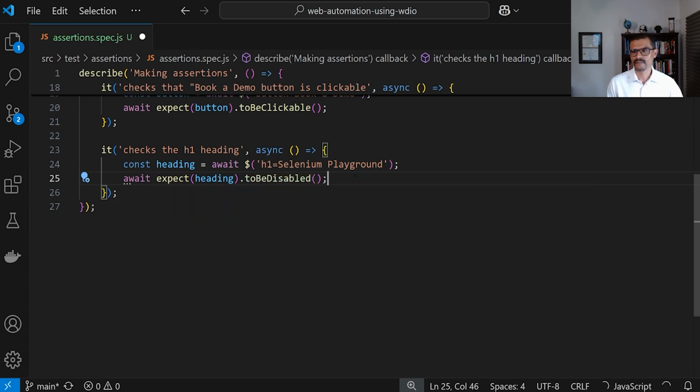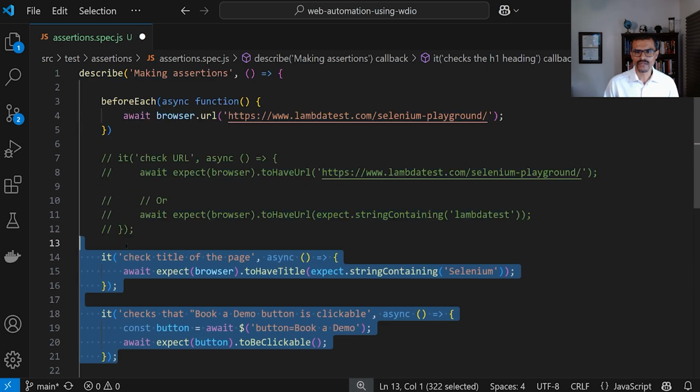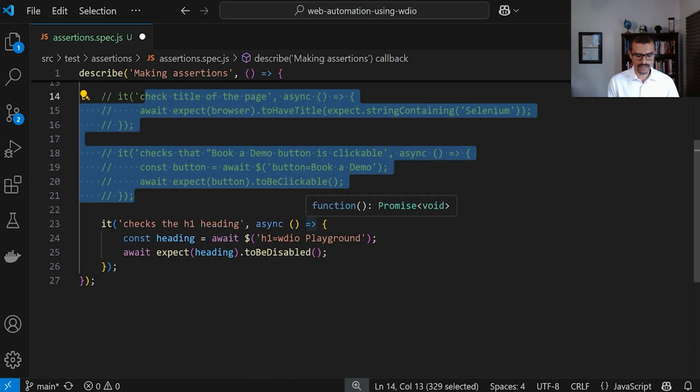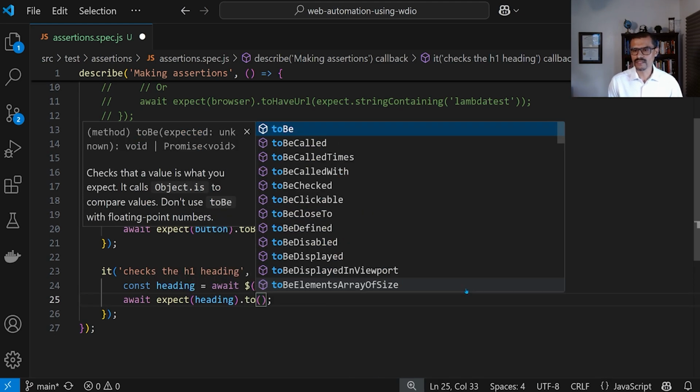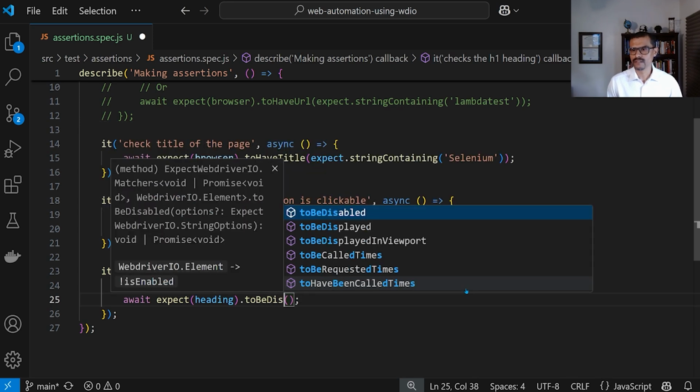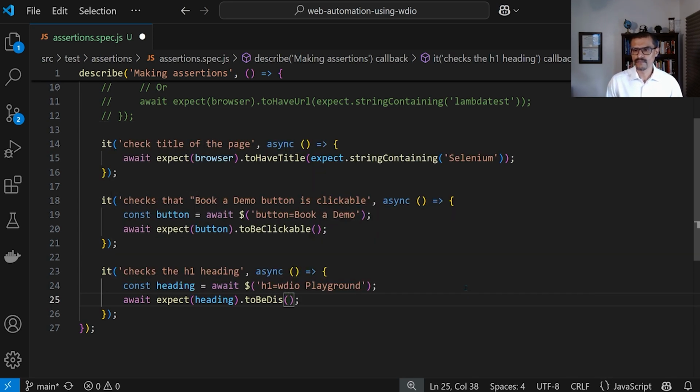Now, let's suppose that we want to make sure that this test fails when it's supposed to fail. Let's replace this Selenium with, for example, WDIO. All right, let's just say WDIO. We're checking for this, making sure that that text is displayed, that text is showing up. Let me go ahead and run this test just to show you guys that this should fail. All right, so let's go ahead and save everything. And I just realized here that I selected the wrong one here. We're not checking to see if it's disabled. We're wanting to check to see if it is displayed. To be displayed. All right, so let's select the correct one. All right, so now this should work.